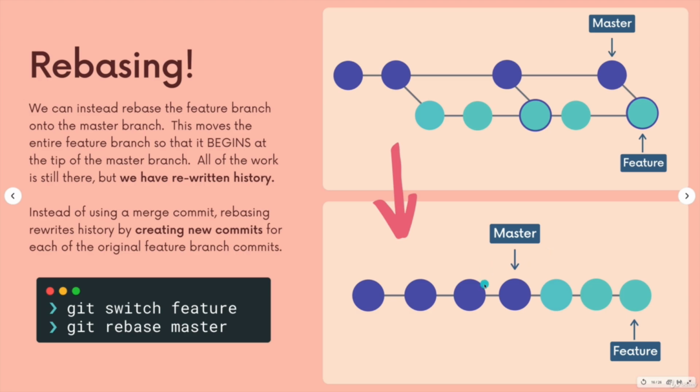So this doesn't indicate the time where things were made, where commits were created. Each commit actually has a date, so that is preserved. But commits are moved around in order to give us this new structure. So all that feature branch work I have done, all those commits, begin at the tip of the master branch. So I don't have these merge commits anymore, but the end result is that whatever I'm working on here contains all of the commits from master and from feature, just like it does right here. It's just a different mechanism.